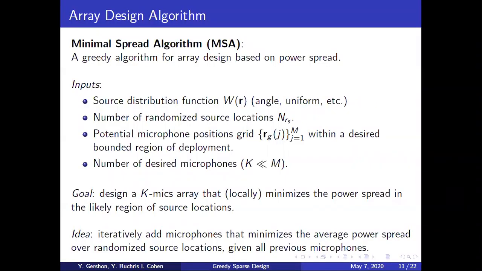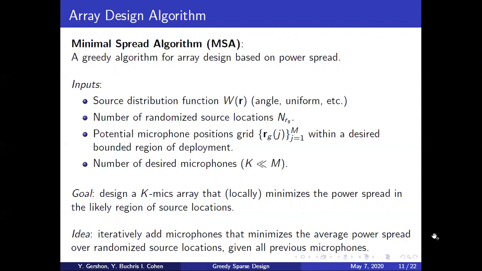We can now introduce an algorithm for the array design. Our algorithm is called the minimal spread algorithm and is a greedy algorithm which is based on the power spread. This algorithm takes the following inputs: a probability distribution function of source location, which we will give examples of in the simulation section ahead, the number of randomized source locations that will be used in the optimization, a potential microphone locations grid, which meets the desired deployment region constraints, and finally, the number of microphones in the final array that we are designing. The goal of the algorithm is to design a K microphone array that minimizes the power spread in the likely region of source locations.